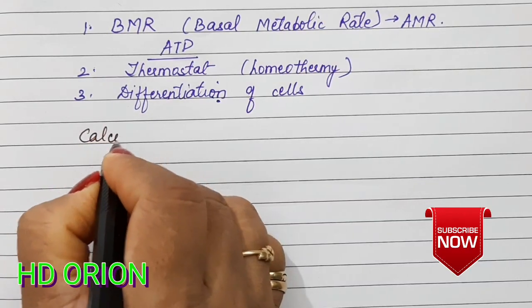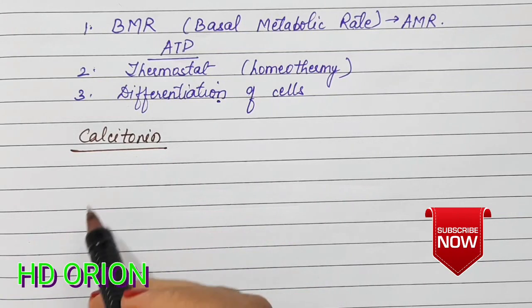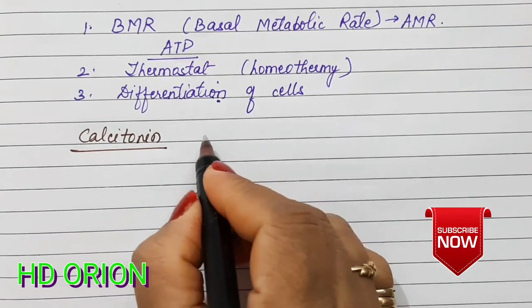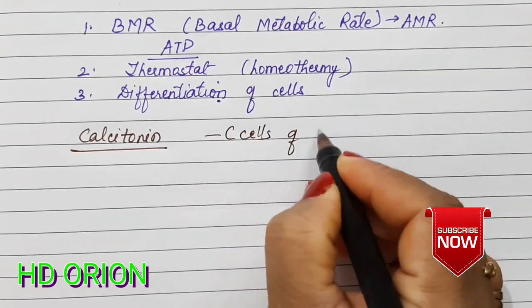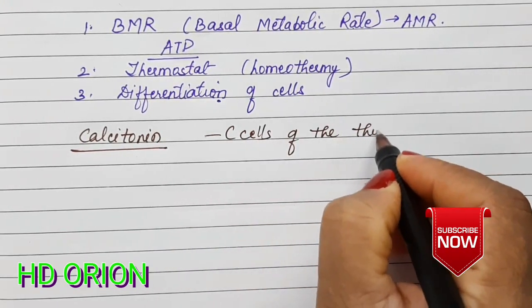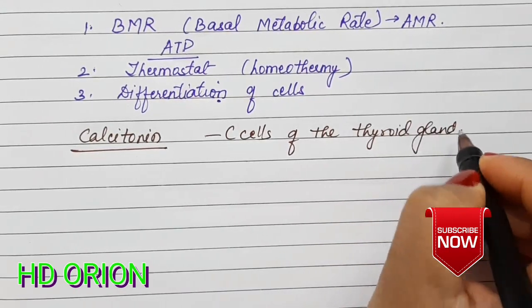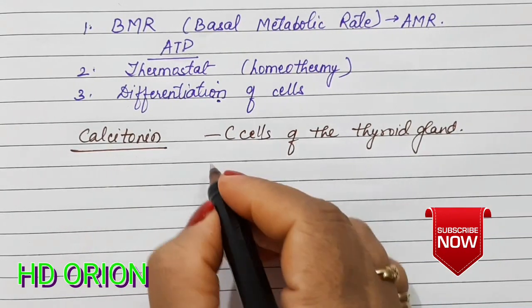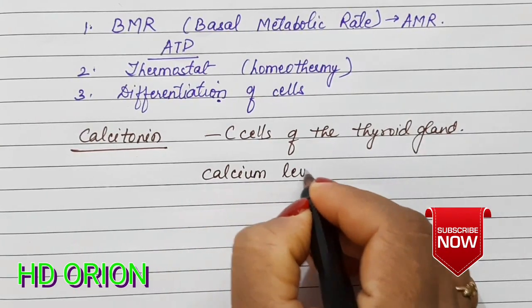The next hormone that is secreted by the thyroid gland is calcitonin. Calcitonin, as I told, is secreted by the parafollicular cells, which are also known as the C cells of the thyroid gland of the body. This particular hormone helps in maintaining the calcium level of the blood.